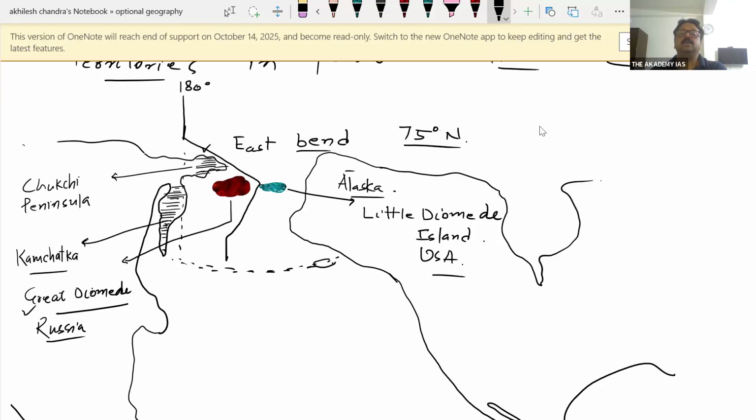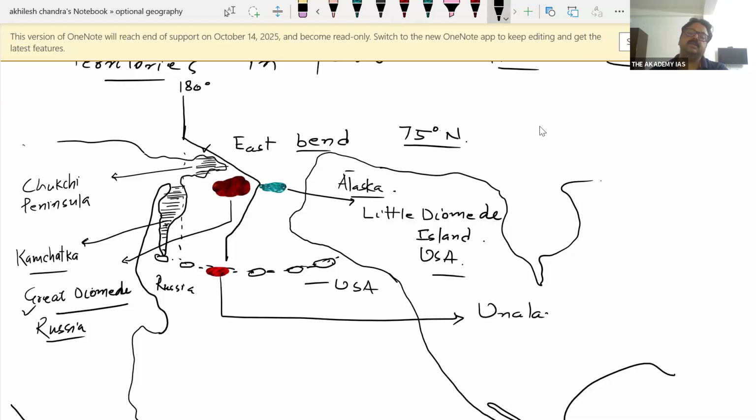And then there are many islands in Aleutian, and the eastern islands belong to USA, and western islands belong to Russia. And one of the islands of USA is Unalaska. Let me show you Unalaska. This is Unalaska, which is a very important island of USA. I'm just giving you the idea about Unalaska. Unalaska क्या है बच्चे? It's an important island of Aleutian Islands.